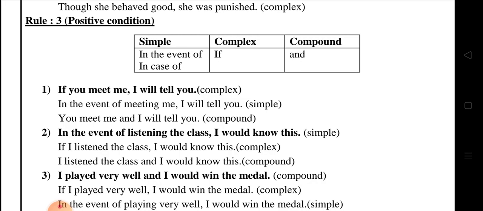The sentence started with if, so it is a complex sentence. So we want to change it into simple and compound. The simple means in the event of plus V4. In the event of meeting me, I will tell you. That is a simple sentence. Okay, so this one basically indicates future actions only. If it happens, it is the result. Like that, these positive conditions are saying the rules.